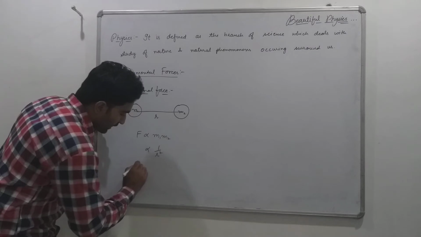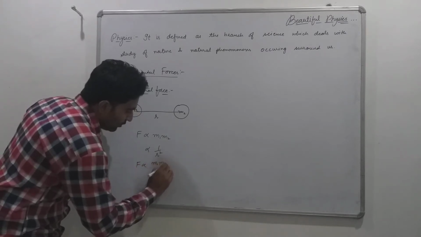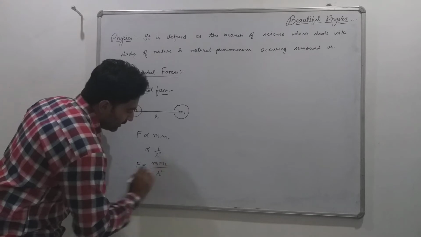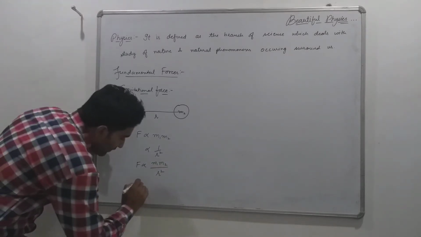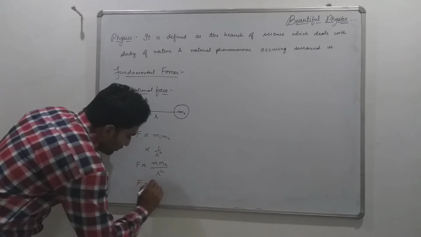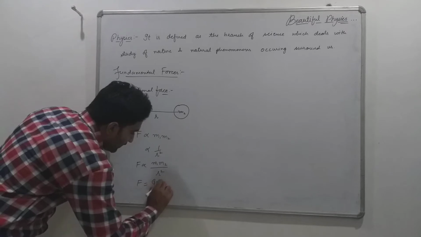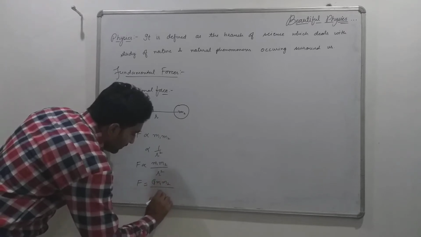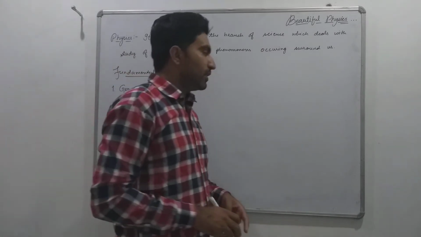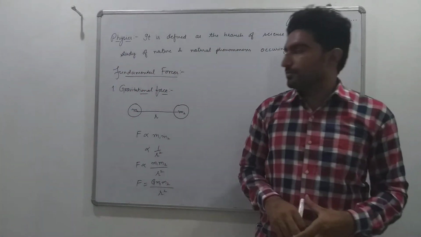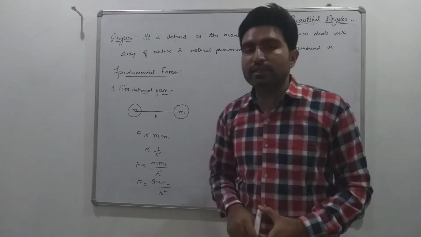So the force F is directly proportional to m1 m2 by r square, and when we remove the symbol of proportionality, we have a constant which is known as the universal gravitational constant. Its value is 6.67 into 10 raised to power minus 11. This is our gravitational force.